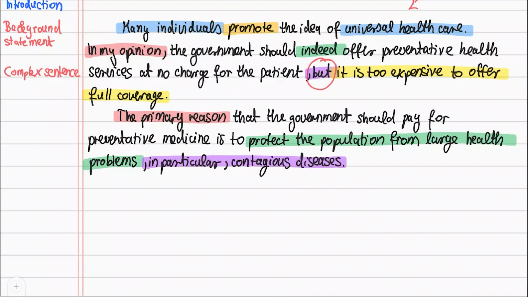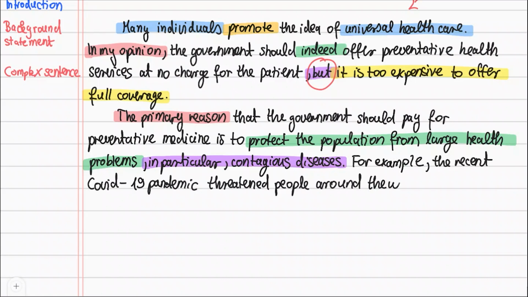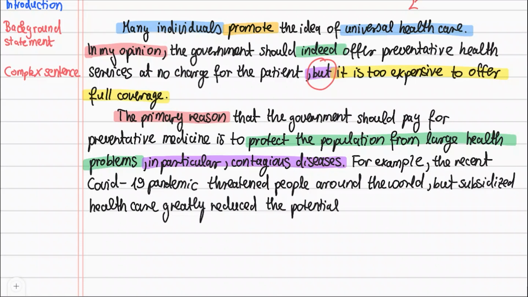After I make the general claim, I give my example. Remember, the question asks for you to give specific reasons from your experience, right? So you must absolutely do this if you want to score high. For example, the recent COVID-19 pandemic threatened people around the world, but subsidized healthcare greatly reduced the potential damage. For example is a great linking phrase to show that you're giving an example. It isn't fancy, but it explains exactly what you mean.